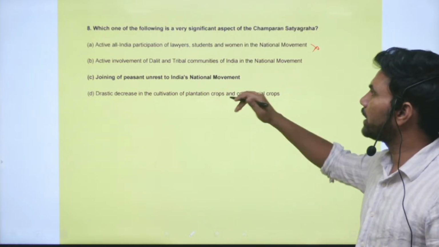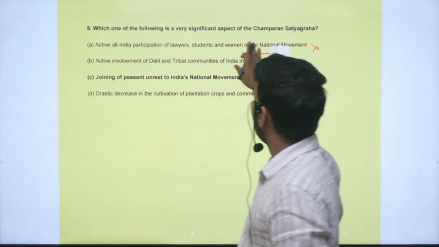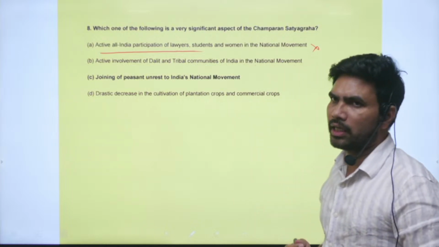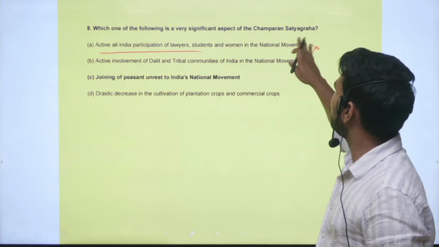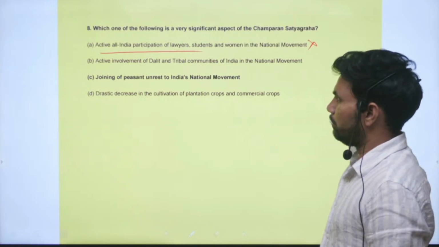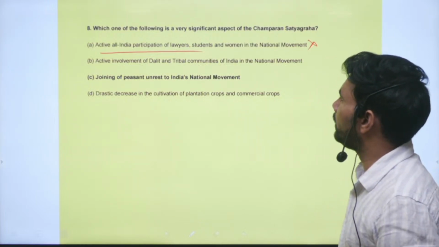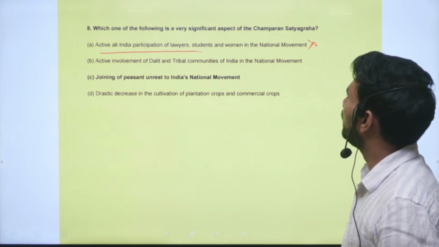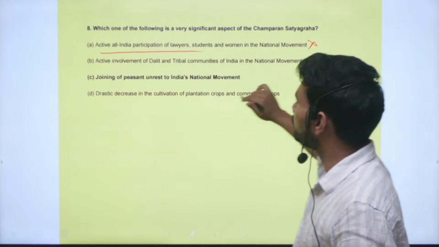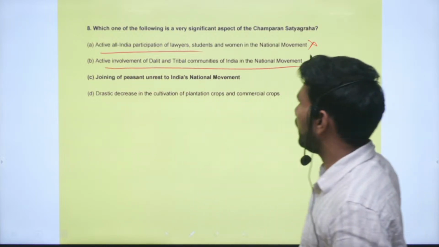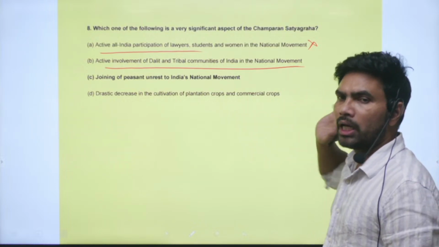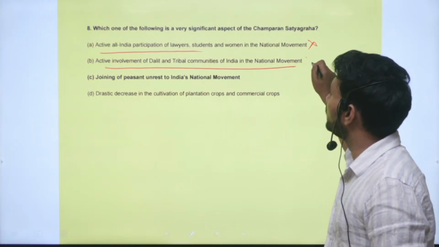But we can say the influence is not that big, like all lawyers and others taking part in that. So it is a very overrated statement. Next is active involvement of Dalit and tribal communities of India in the national movement. At that time Dalits and tribals had not been effectively mobilized into the national movement. This is also an incorrect statement.